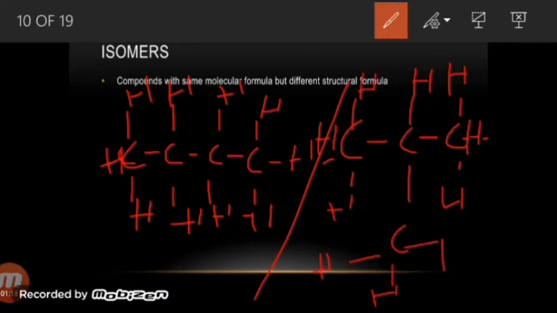So here you can see the similarity is that both of them have a similar molecular formula. But the difference is that they have different arrangements of atoms. Hence they have different structural formulas.